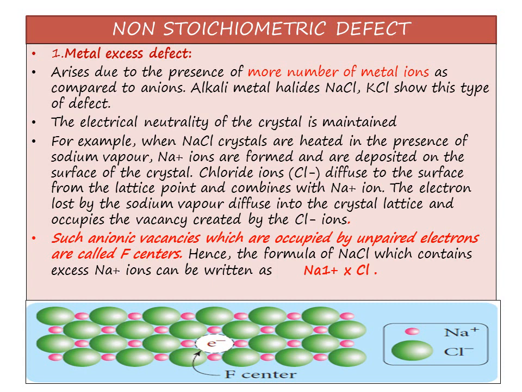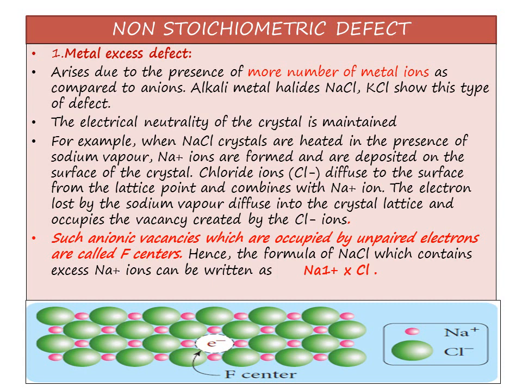How? If you take sodium chloride crystal, when you are heating it with sodium vapor, the sodium ions are formed and are deposited on the surface of the crystal. What will happen is the chloride ion diffuses out of the surface from the lattice point and combines with sodium ion and forms sodium chloride. Now the sodium which is heated forming sodium ion leaves one electron into the crystal site. To the vacancy position created by chloride ion, this electron enters. And so such anionic vacancies which are occupied by unpaired electrons are called F centers.